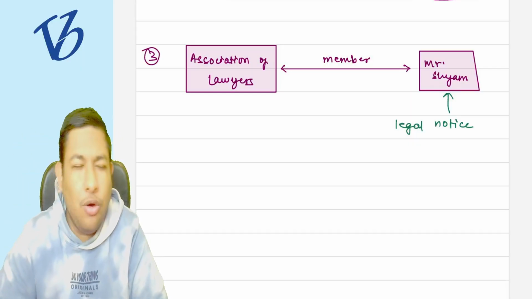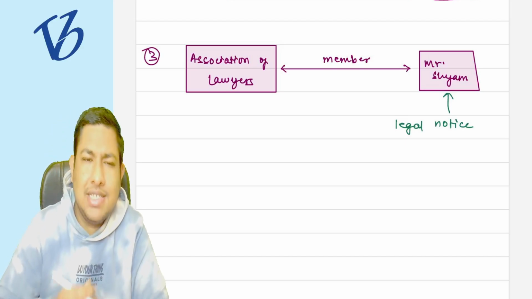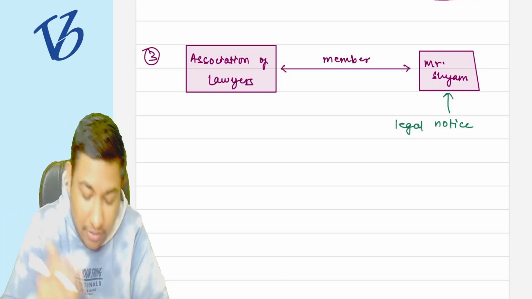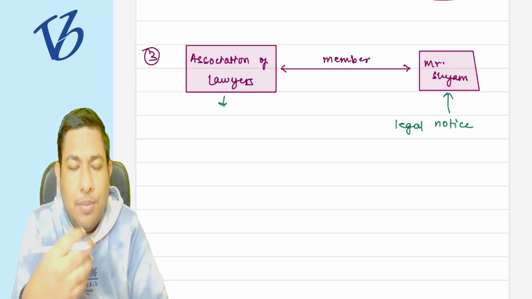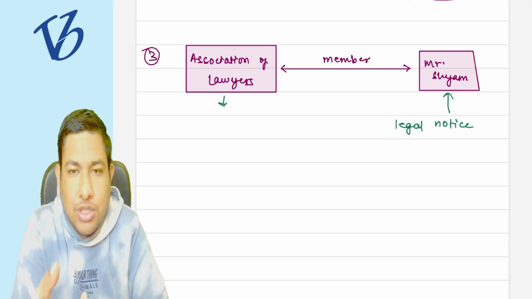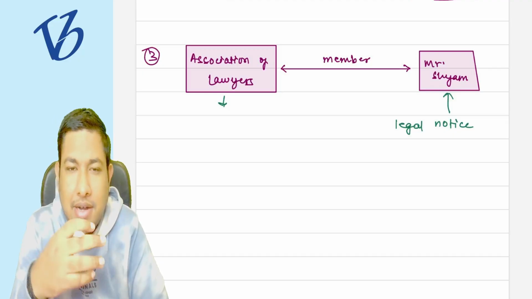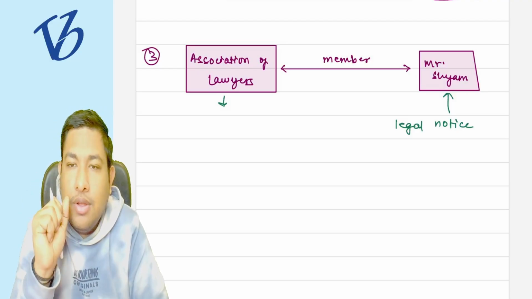Now, the association of lawyers, the work that they do is just discuss what is coming in the laws, how do we approach in these cases, etc. These are just associations of the lawyers. That's it.